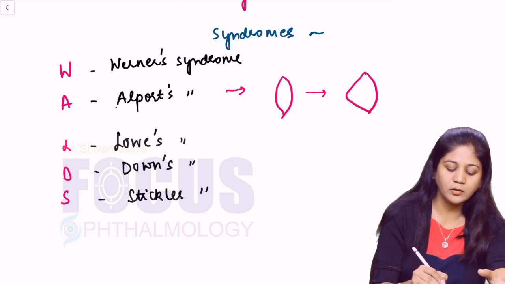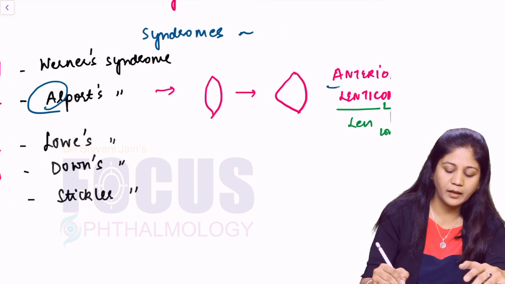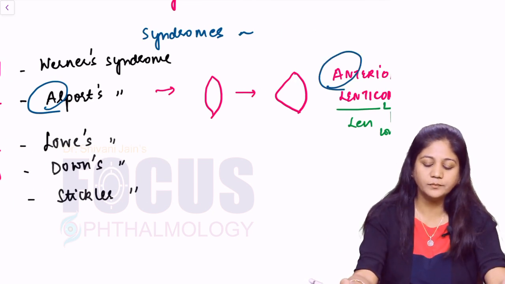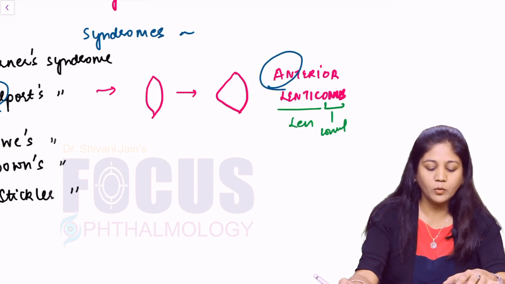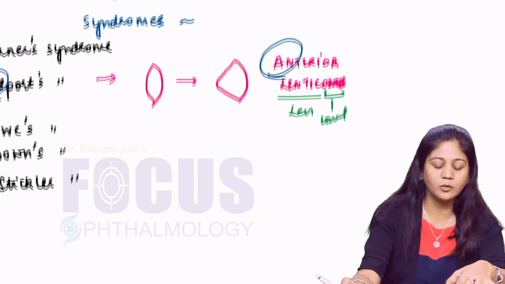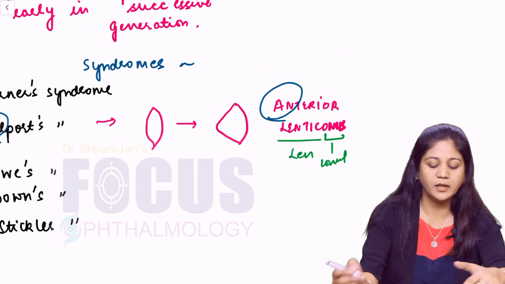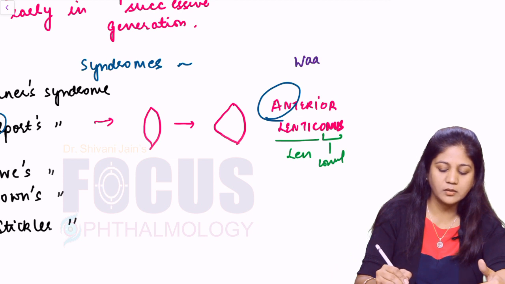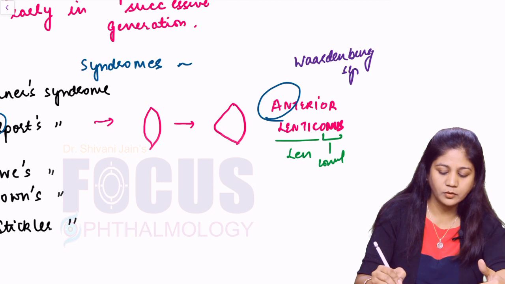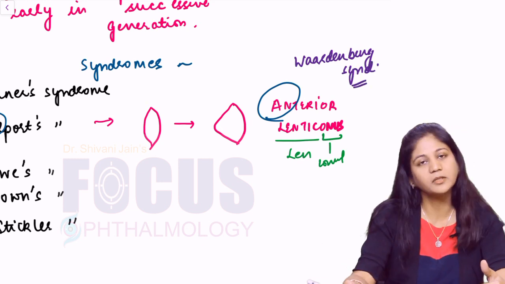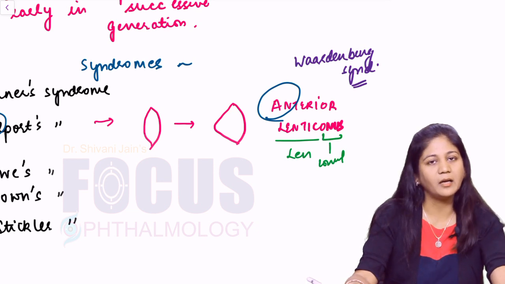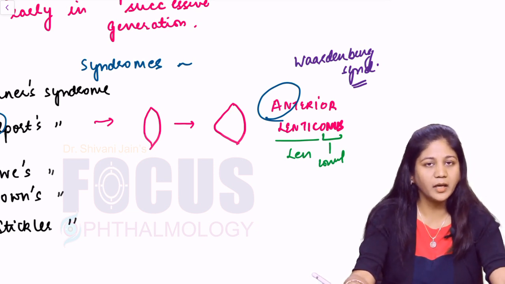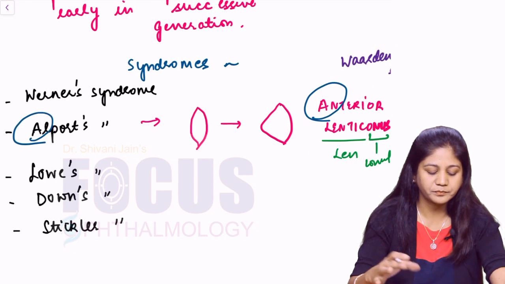So again, very important to remember A and A. Alport syndrome has anterior lenticonus, okay? Now there is one more association of anterior lenticonus. Another association of anterior lenticonus is Waardenburg syndrome. Though this does not have a cataract, it may have an anterior lenticonus, okay? So Waardenburg syndrome and Alport syndrome both have an anterior lenticonus.